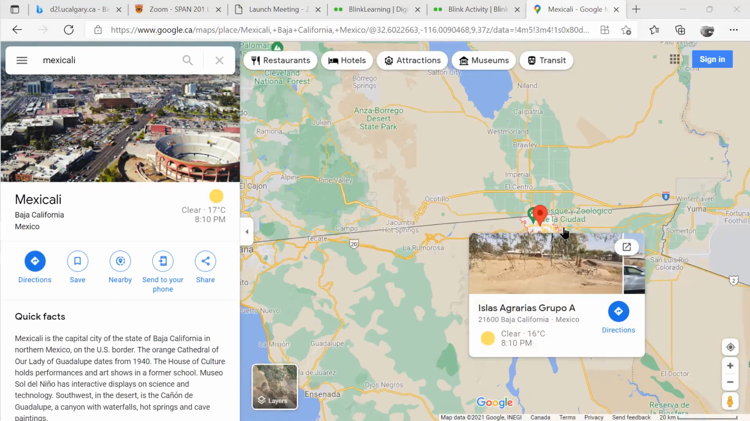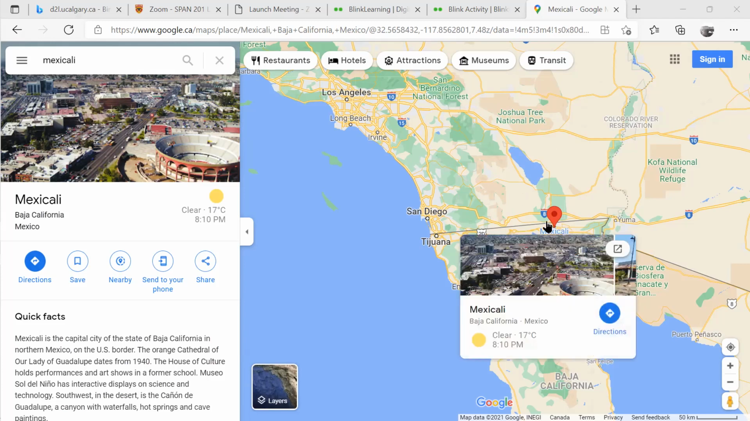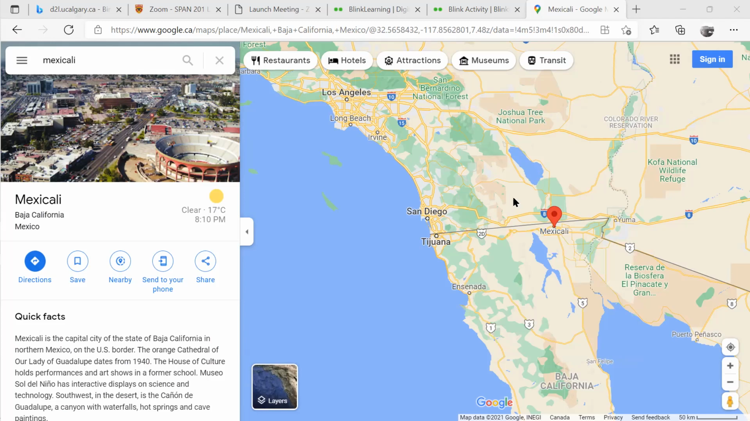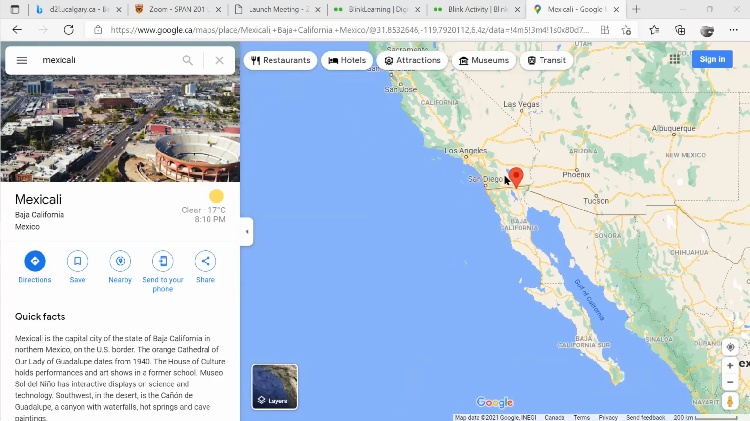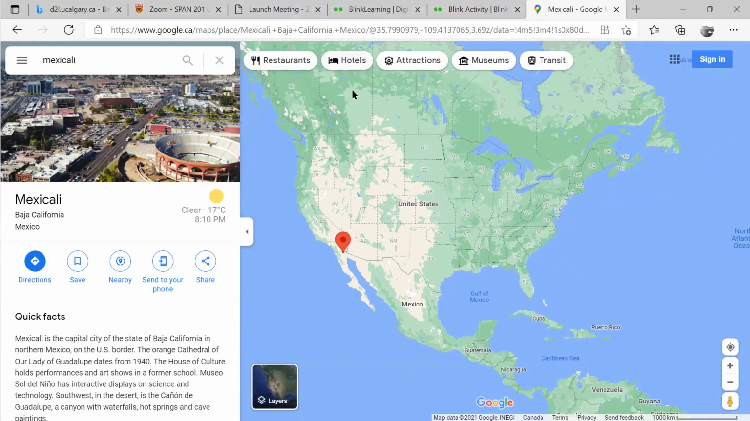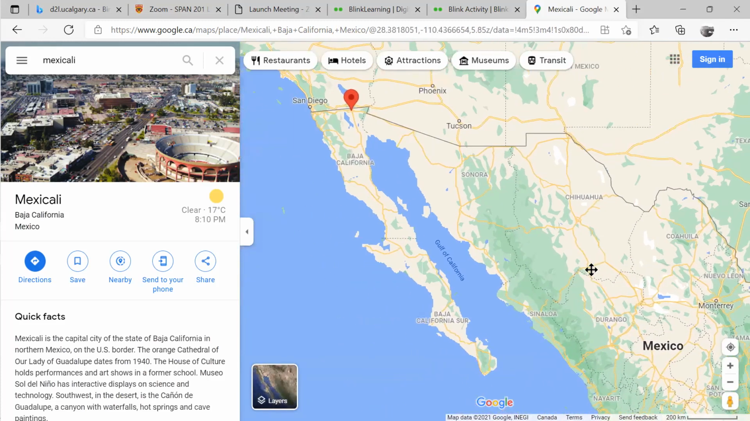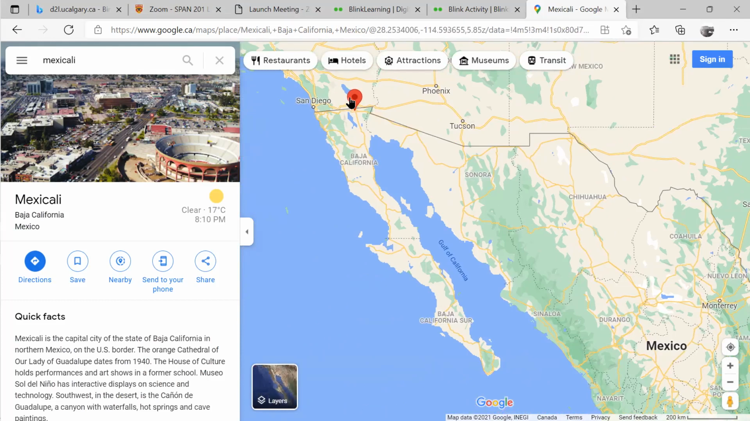Now, if you zoom out, you will see that this is California here. So the town has borders with California here. Again, if you want to see the whole thing, it is like this. This is good to know. So we have Alberta here, and then we have the United States, and then we have Mexico. So Mexicali is a town somewhere in Mexico, close to the United States border. Now let's look for the second one.